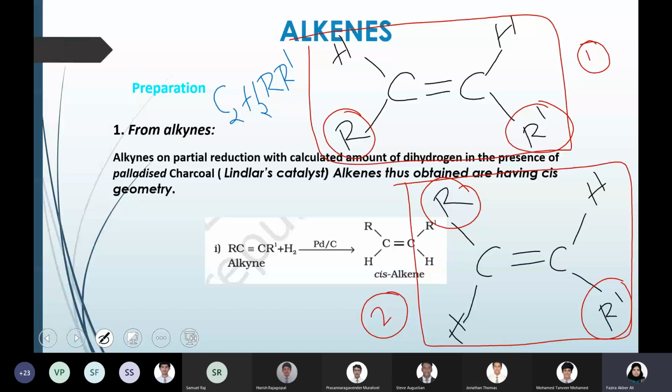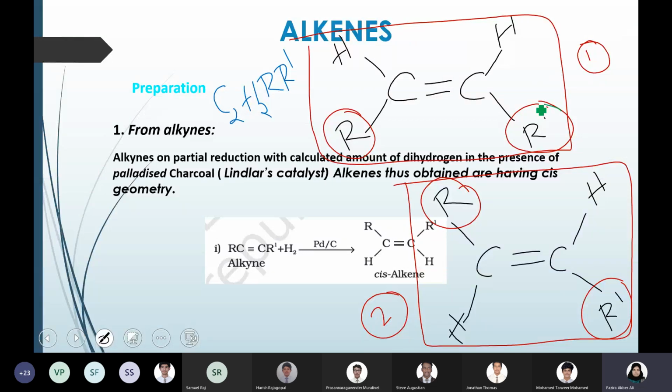Okay, so this is a type of isomerism possible in alkenes. This kind of isomerism was not possible for alkanes. So this is a special type of isomerism possible for alkenes due to the double bond and the positioning of the groups around the double bonded carbon. Here you can say both have the same molecular formula, but their arrangement is different.